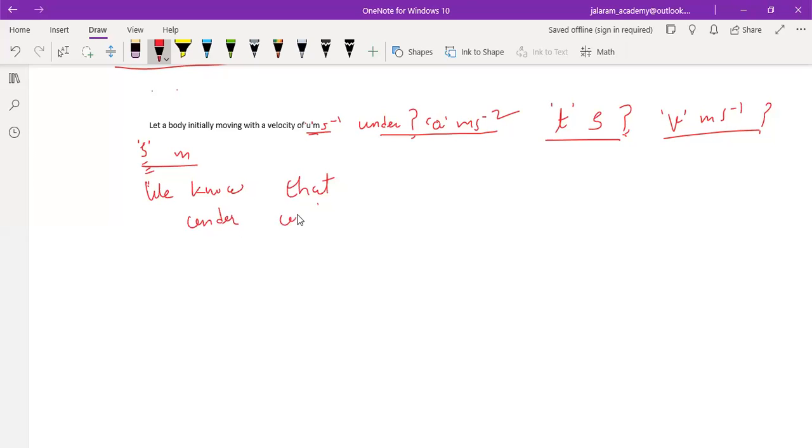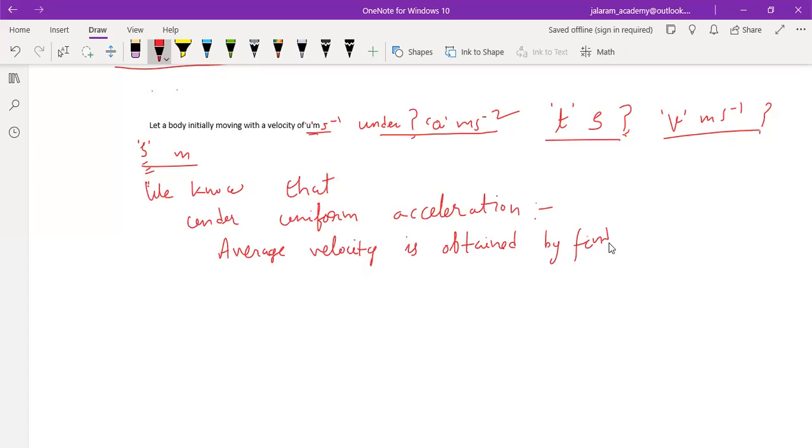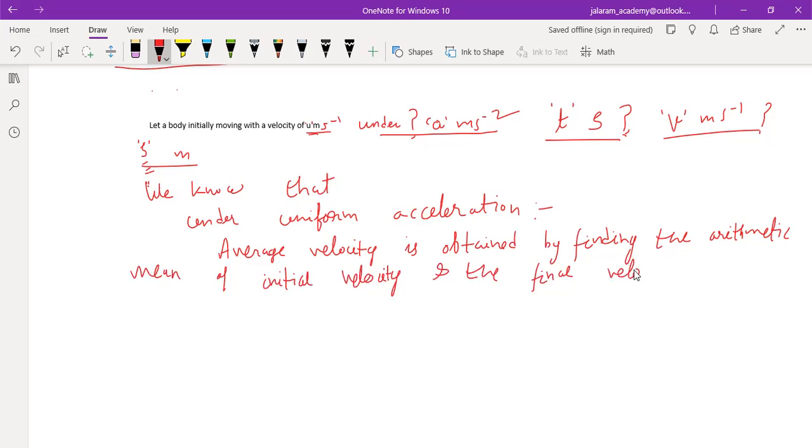Under uniform acceleration, average velocity is obtained by finding the arithmetic mean of initial velocity and the final velocity, that is